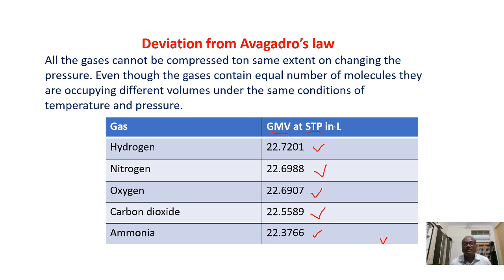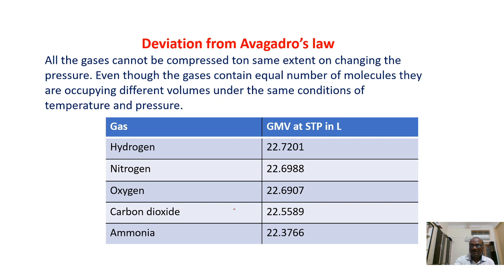So from this table, we learn that all these gases are exhibiting deviation from ideal behavior. Means they are all real gases. The gases are exhibiting deviation from Boyle's law, Charles' law and also from Avogadro's law.